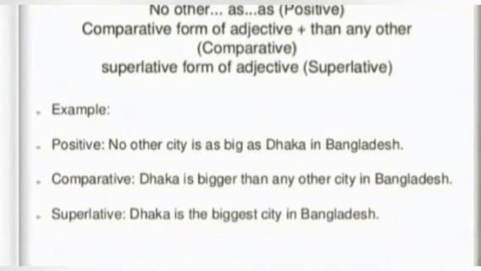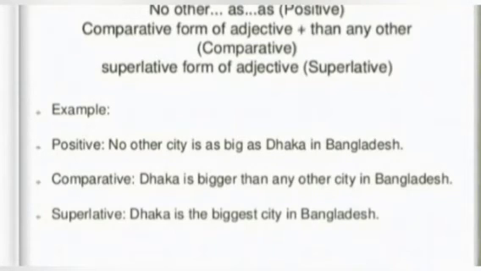No other as in case of positive degree. Comparative form of adjective plus than. Superlative form of the degree of the adjectives, that is superlative degree. Positive: no other city is as big as Dhaka in Bangladesh. You can see what is used: no other. Then what is used: as.